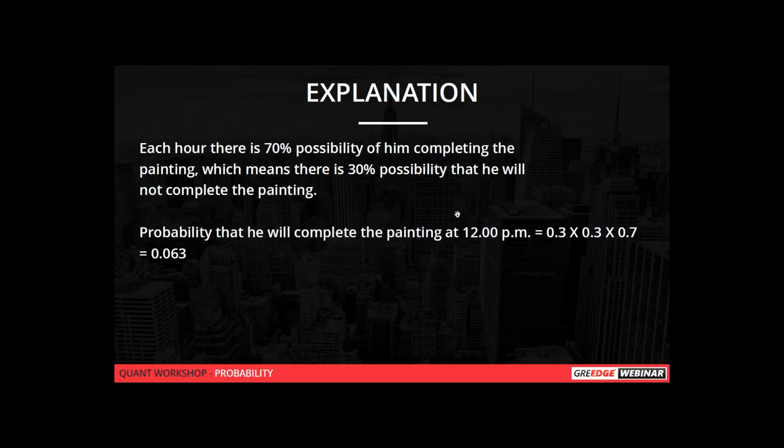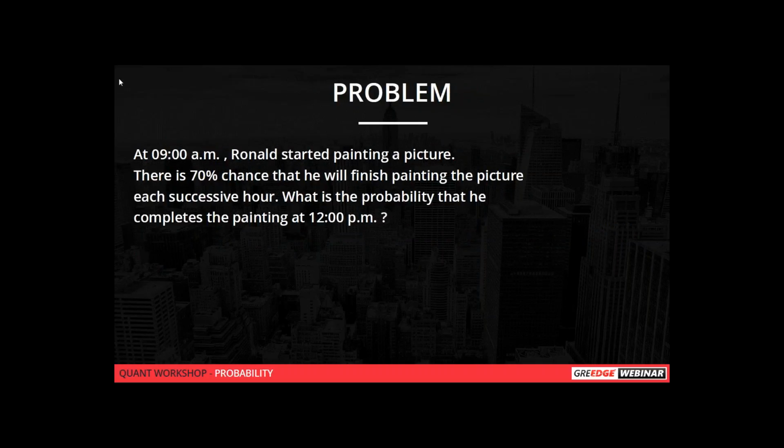See here, he's starting at 9 o'clock and he should finish at 12 o'clock. So what is the possibility? He should not complete at 10 o'clock, he should not complete at 11 o'clock, and he should complete at 12 o'clock. So that will be the possibility. Okay, so here the keyword is and, which means that you have to multiply the individual probabilities.